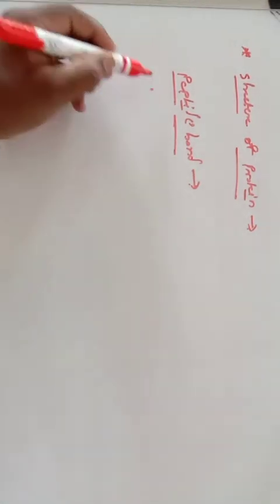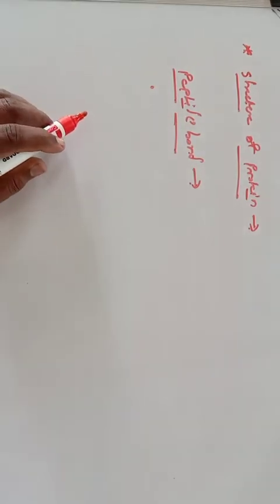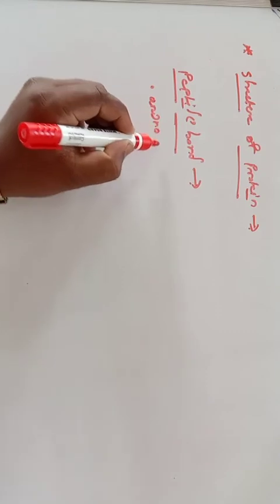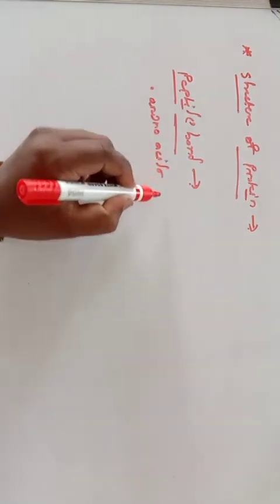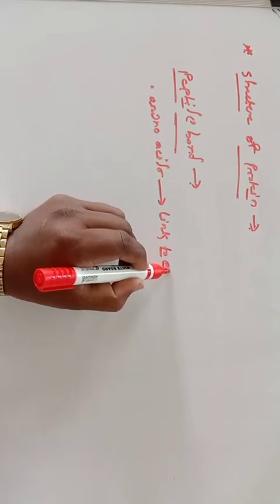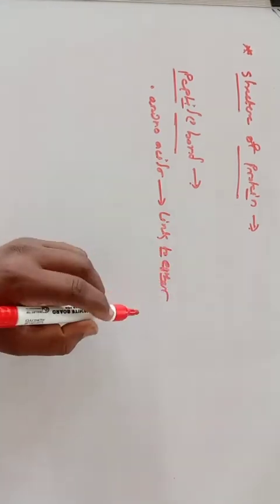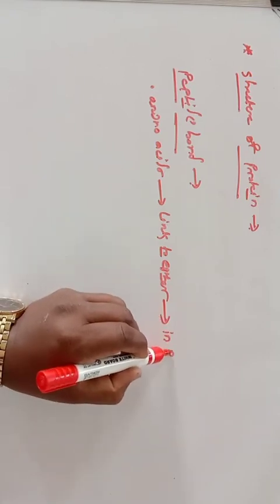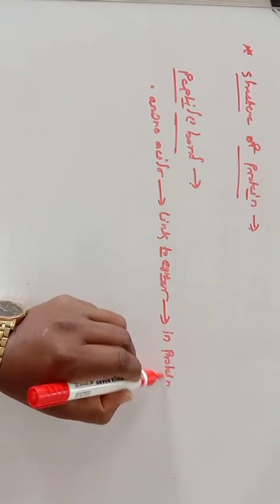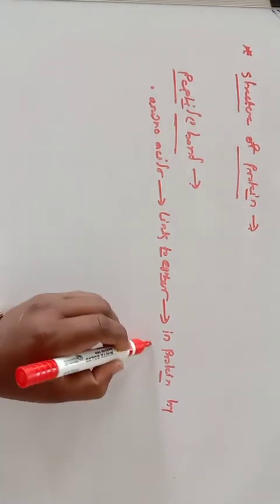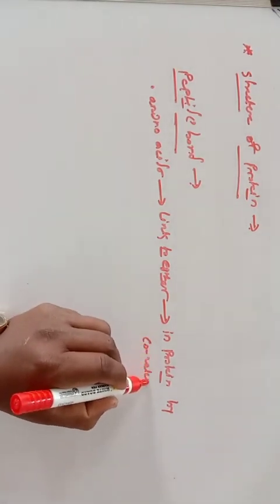So you should remember that amino acids are linked together in protein by covalent bonds.